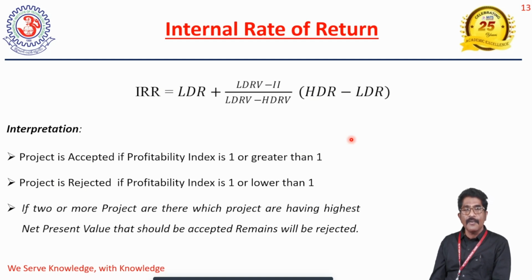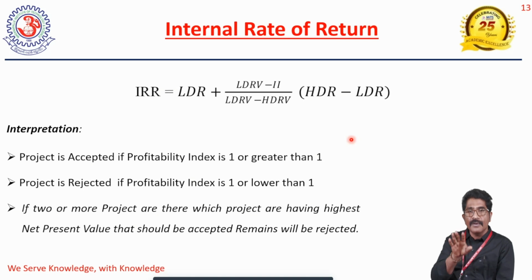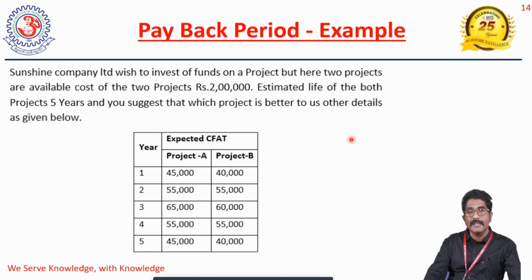Now, till now, we have known theoretically what capital budgeting is, where we can apply it, and what methods are available to evaluate the projects. Under that, we know the traditional methods and the modern methods. The traditional methods are payback period and accounting rate of return. In the modern methods, we know net present value, profitability index, as well as internal rate of return. So now we are going to apply them. We can take small examples.